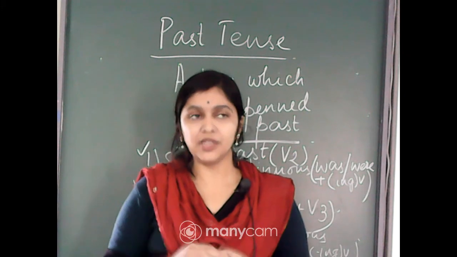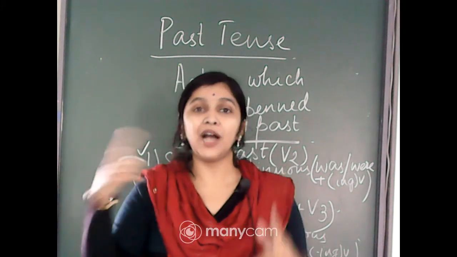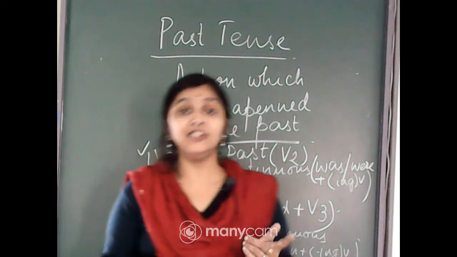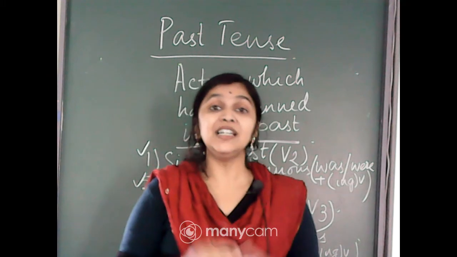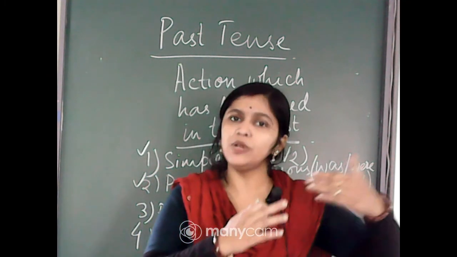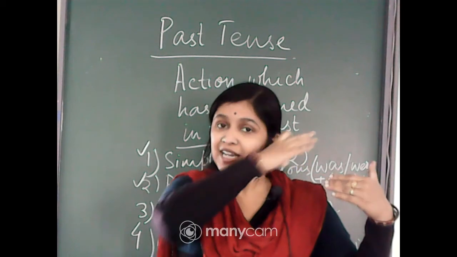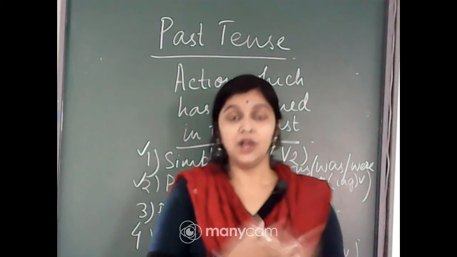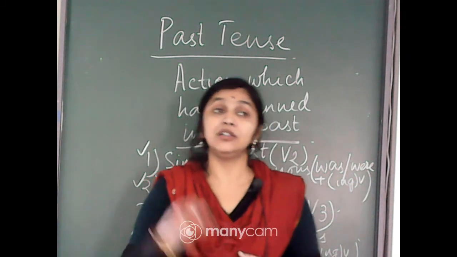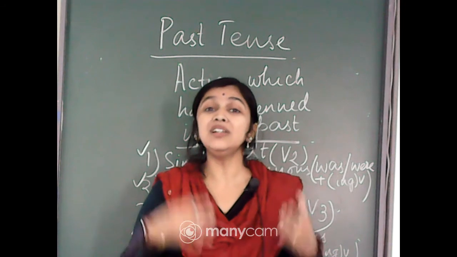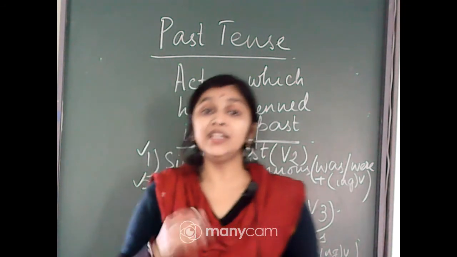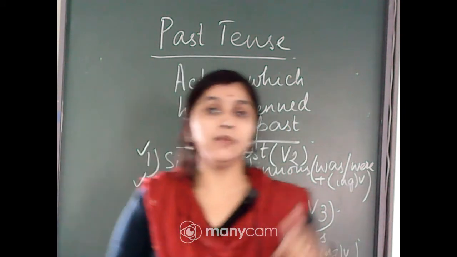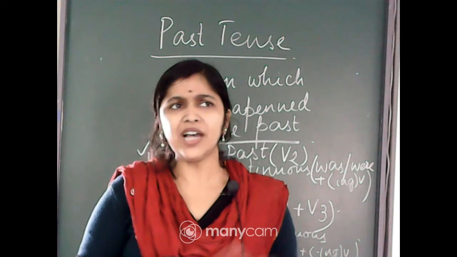That means, suppose if I say my father had been baking a cake when I came back from school. My father had been baking a cake. That means he had started baking the cake say 2 hours before that time and he had been baking the cake even at that moment when I arrived from school. So an action which has started at an earlier past and it was still continuing at the moment when another action in the past is happening. For that particular purpose, we are going to use the past perfect continuous tense. So it has a very limited usage.